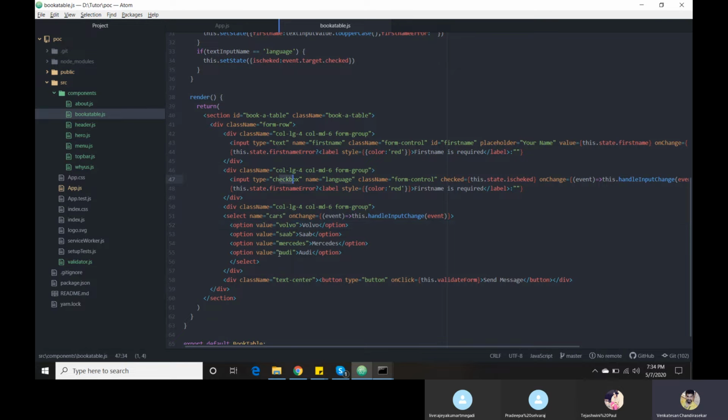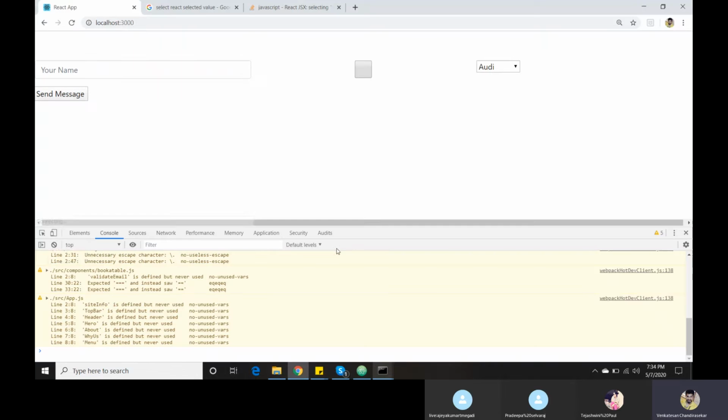Okay, so why I'm teaching this one: in our next class, please show me one complete form, using type text, phone number, and the checkbox, gender something, or else languages known. For checkbox you can use languages known, and another one is avatar, or else your user image. If you do this, then probably you will get a clear idea about how I am going to change my form fields, and how I am supposed to get those values. That's why I'm concentrating more on your basics.